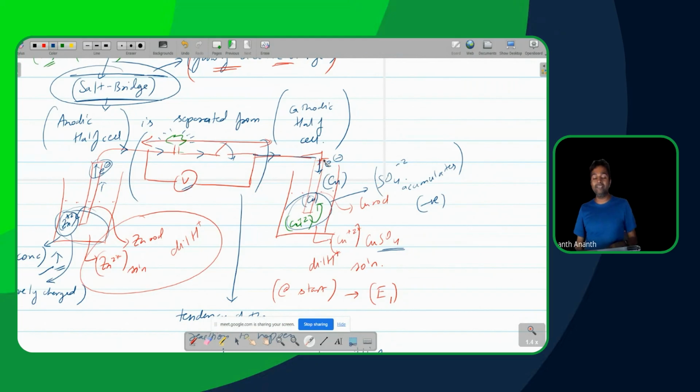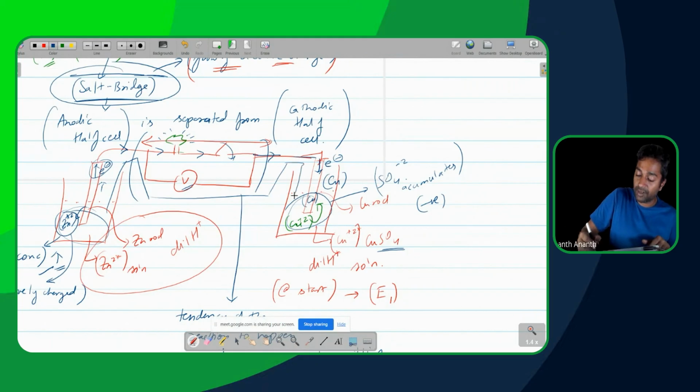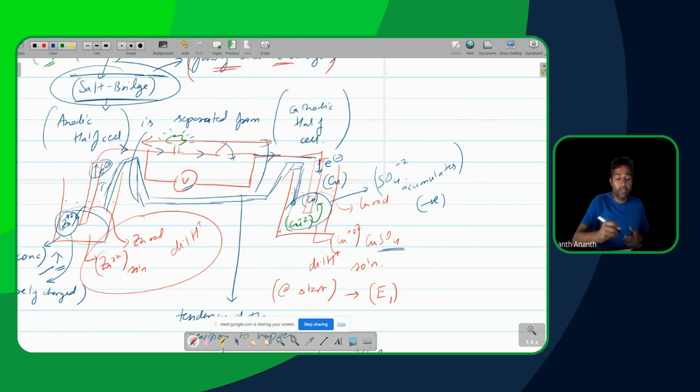So that is the reason why people have to use a salt bridge. You understand what's happening over here? Why a salt bridge is necessary? Clearly? Yes. So when you have a salt bridge, what is the salt bridge going to be doing? The salt bridge will be very useful in maintaining the balance of the charges by providing a different ion to complement.